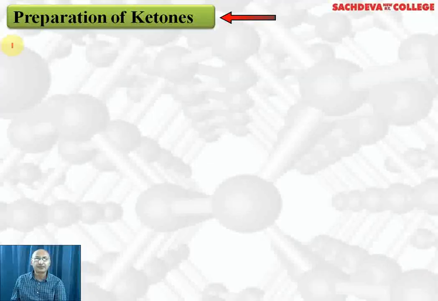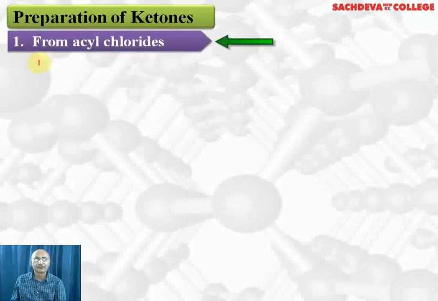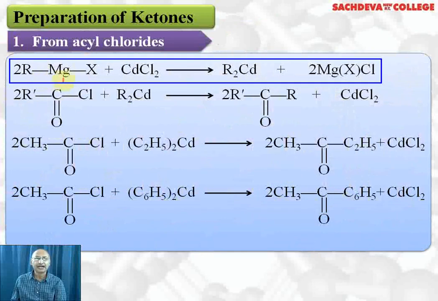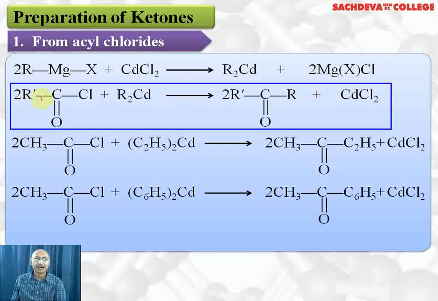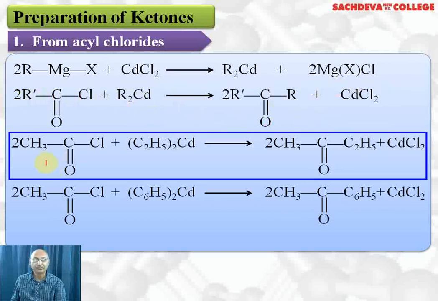Let's take up preparation of ketones from acyl chlorides. RMgX, when it reacts with cadmium chloride, we get dialkyl cadmium plus chloromagnesium halide. R-COCl, when it reacts with dialkyl cadmium, we get ketone plus cadmium chloride. Let's take up an example.